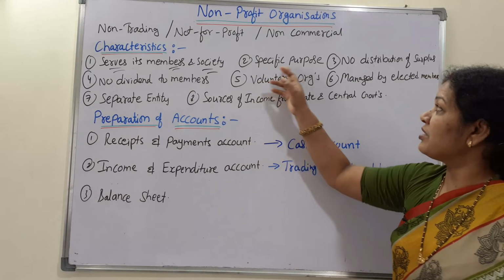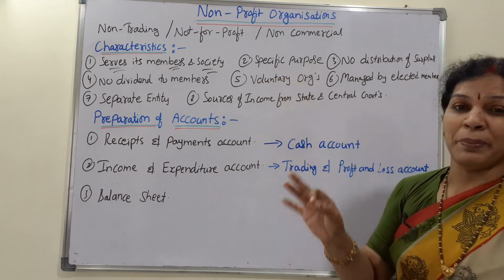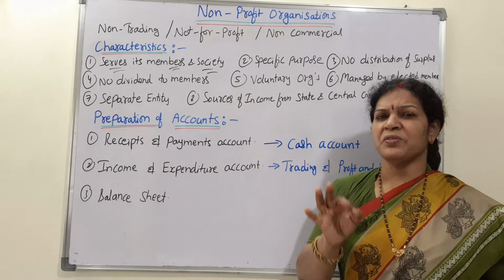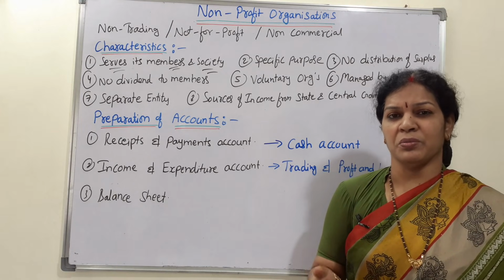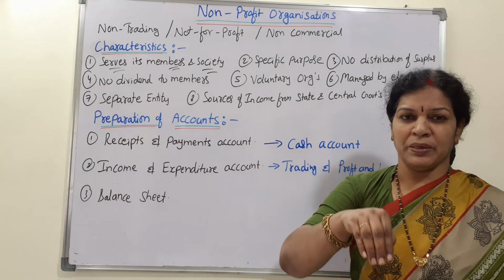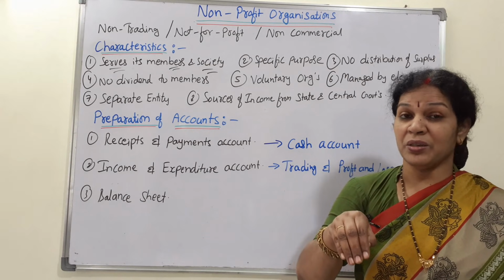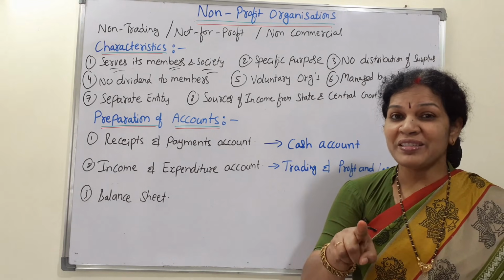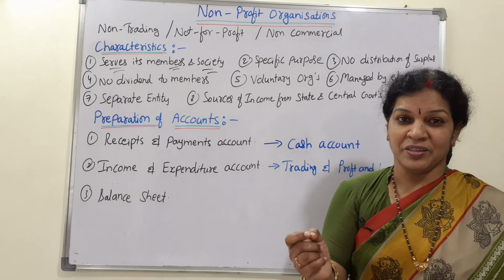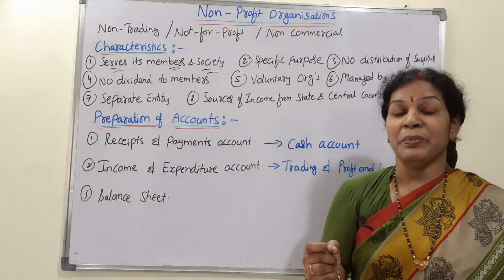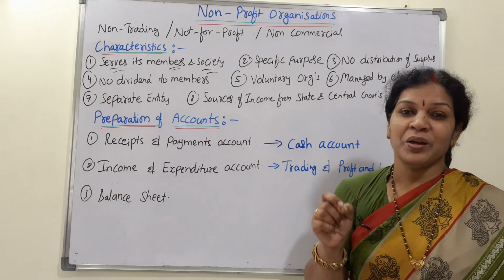And next characteristic is specific purpose. Any specific purpose must be there, like Patanjali is there. They wanted to serve the people in the society. Purpose is to distribute the medicines at cheaper rate, to give medical facilities without any cost.